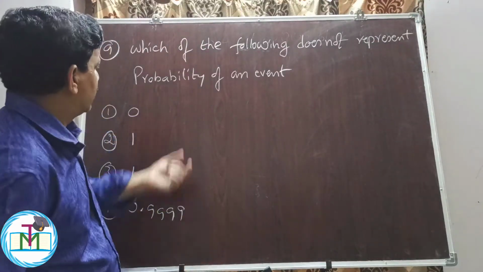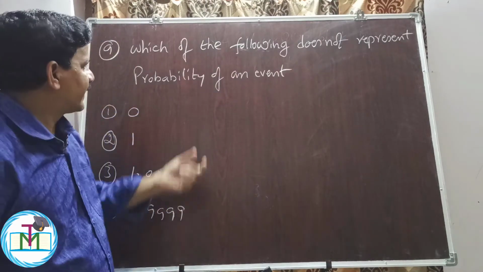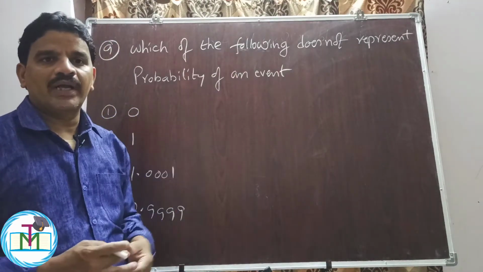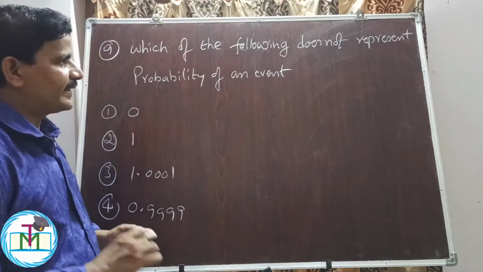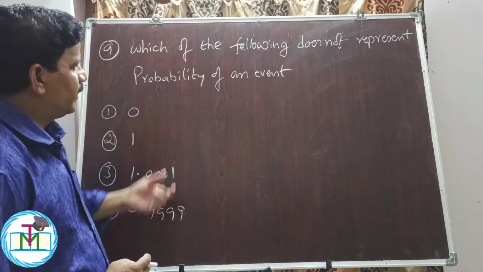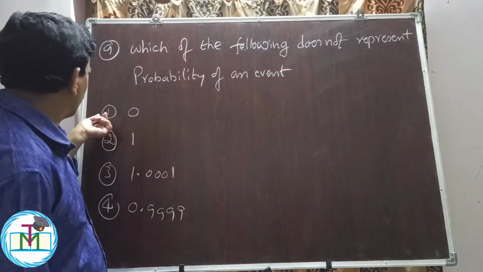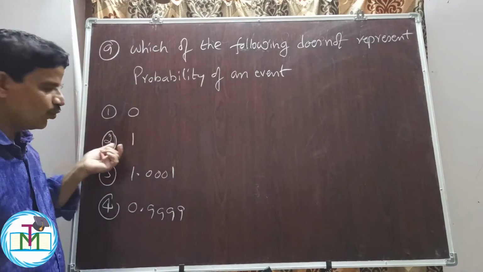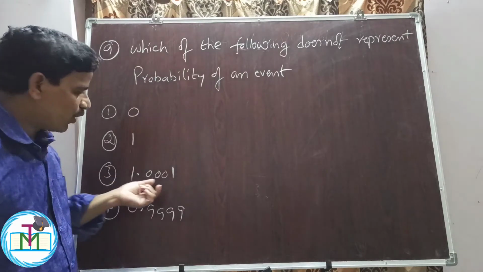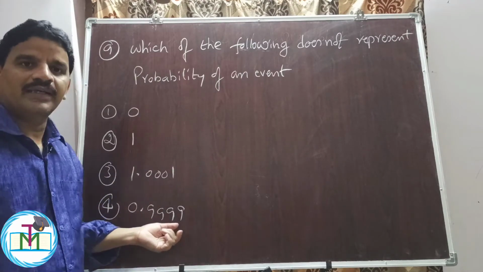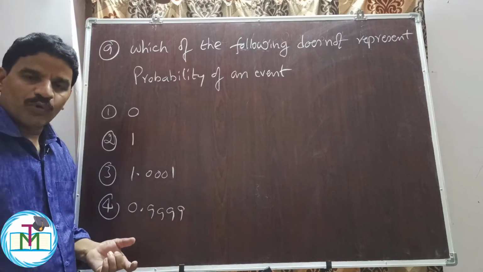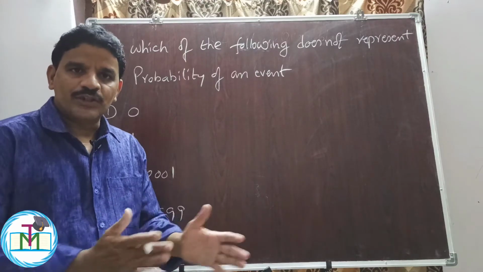Question number 9. Which of the following doesn't represent the probability of an event? Which of the following options is not correct in view of probability? Option 1: 0, option 2: 1, option 3: 1.0001, option 4: 0.9999. We know that probability always lies between 0 and 1.